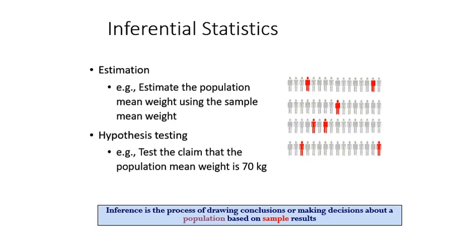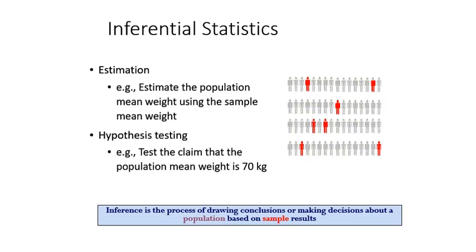Inferential statistics includes estimation and hypothesis testing. Estimate the population mean weight using the sample mean weight. Based upon the sample, we can estimate the measure of the entire population.